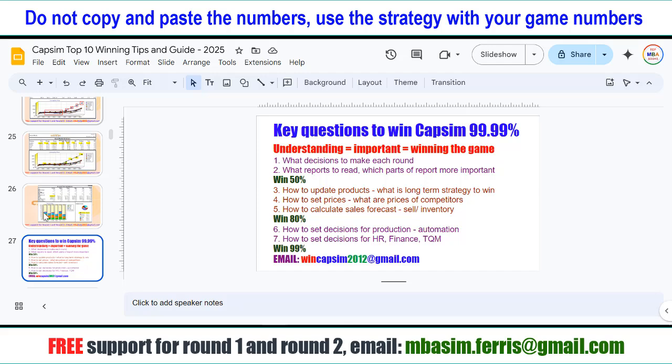How to set decisions for production automation. How to set decisions for HR, finance, CQM. You win 99%. So that's very important.